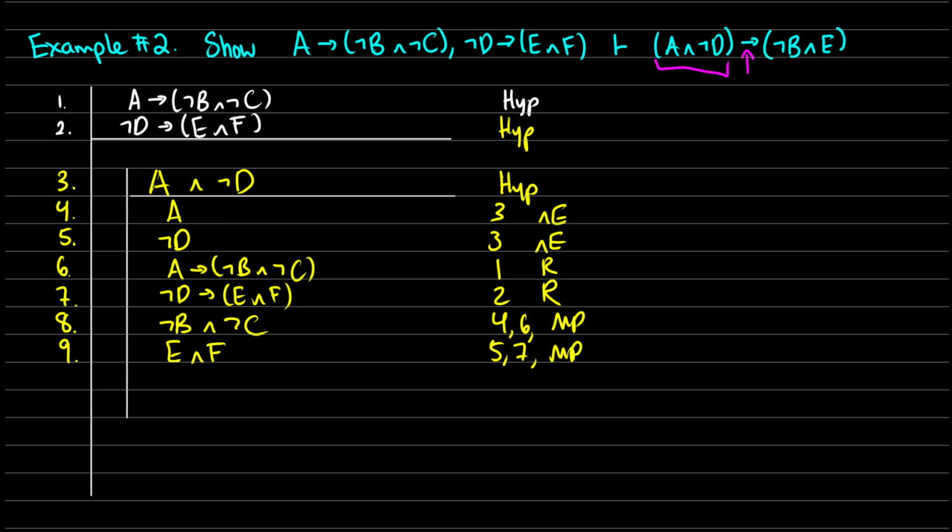Now we have to remind ourselves, what do we want to prove? If we have A and not D, we're trying to get that we have not B and E. That is our goal.